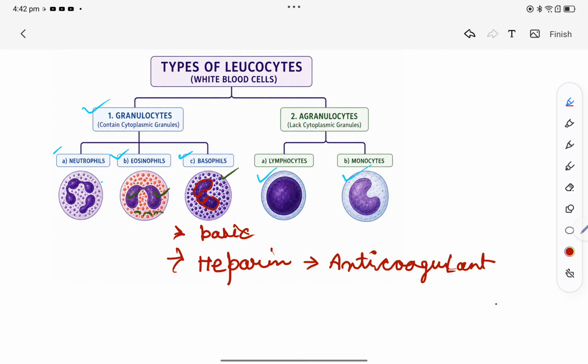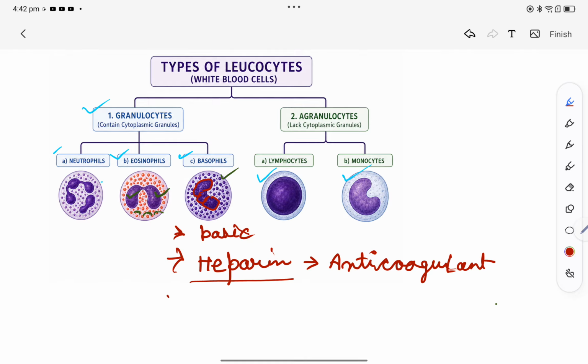If blood is getting clotted inside our veins and capillaries, then blood will not flow and obviously we will die. So heparin is the chemical which helps our blood to not clot. It doesn't let the blood clot, and hence it flows through our body.